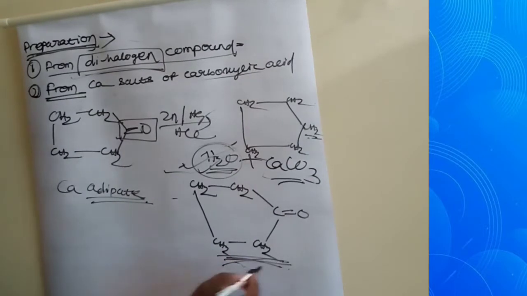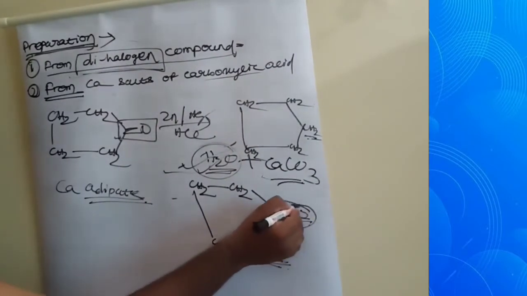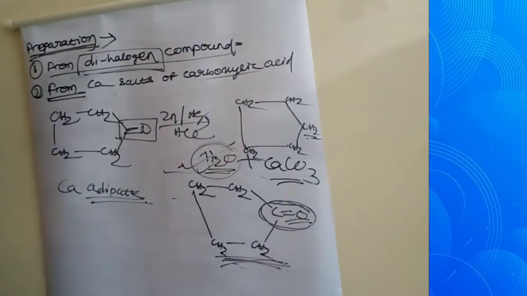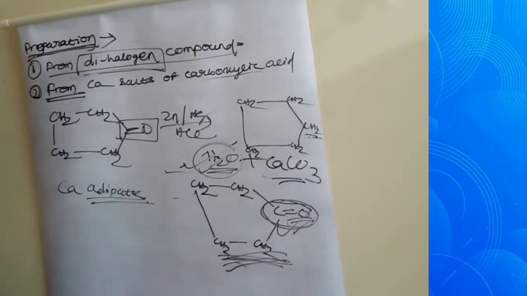Then we do Clemmensen reduction on this. This group is hydrogenated and gives cyclopentane.